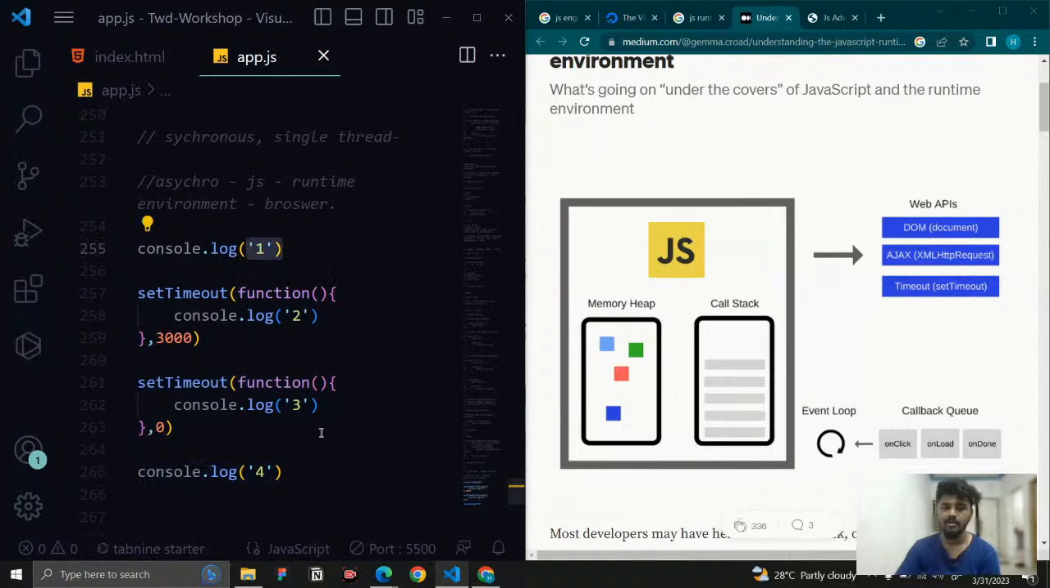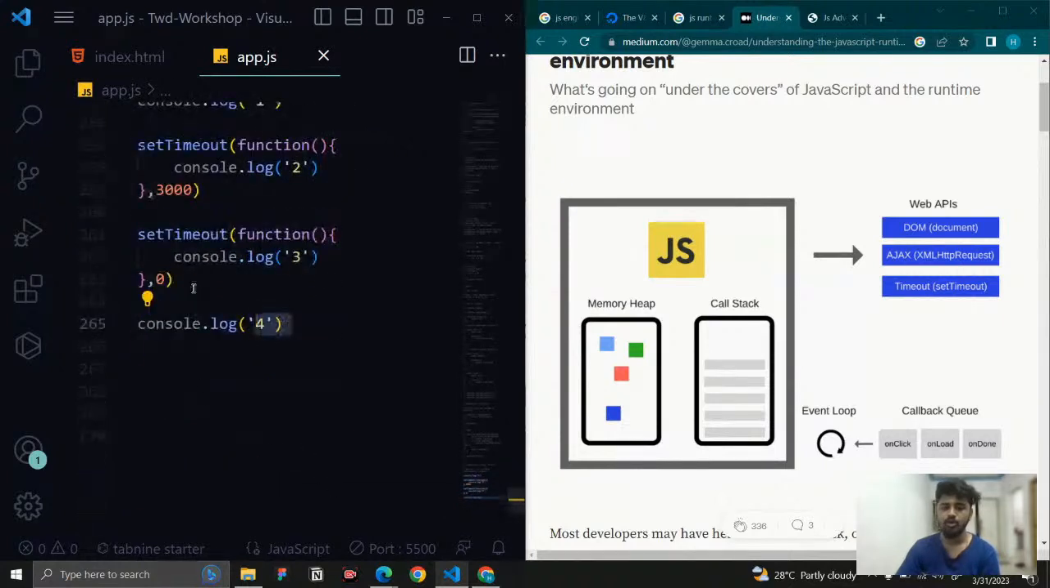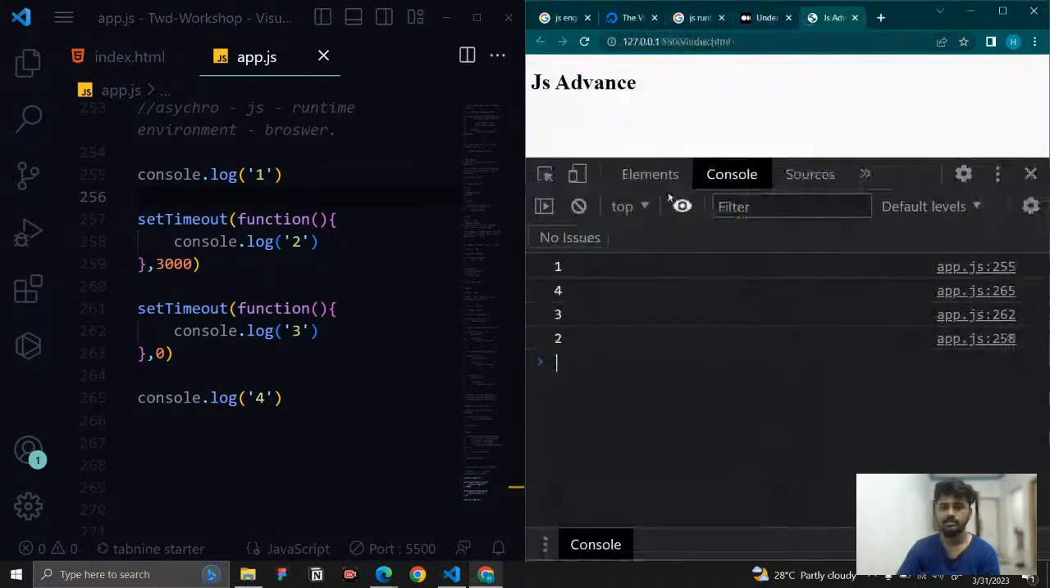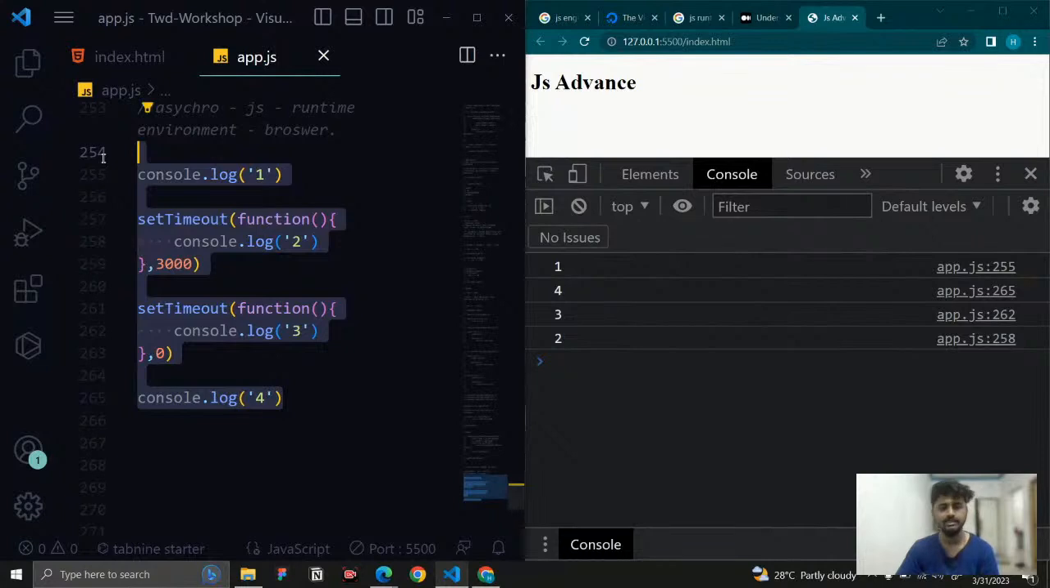So we will get 1, we will get 4, and right now there is no other following code, no native JavaScript code. So now the event loop is going to release the callback queue items. The first is console log 3 and then console log 2, right? So what is the order we will get? 1 4 3 2. This is the order that we're going to get. So let me see here, 1 4 3 2. We want to see this.